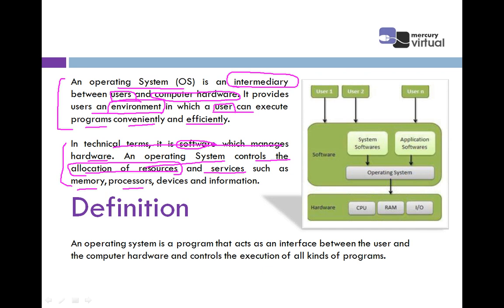As I told you, there are different resources like memory, processors, devices, information. So in simple terms, operating system is a software which manages the hardware, and it also controls the allocation of resources as well as the services, for example memory, processors, devices, information. Right, so this is just an overview of the operating system.